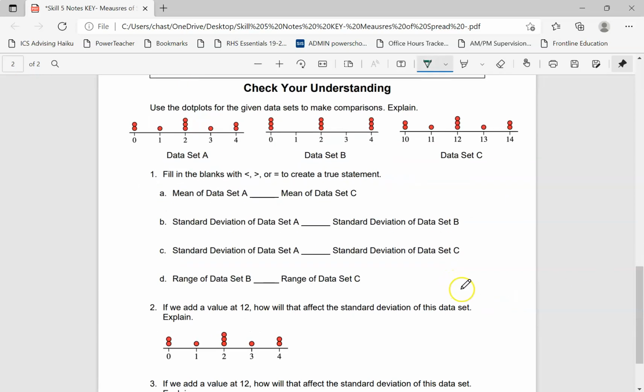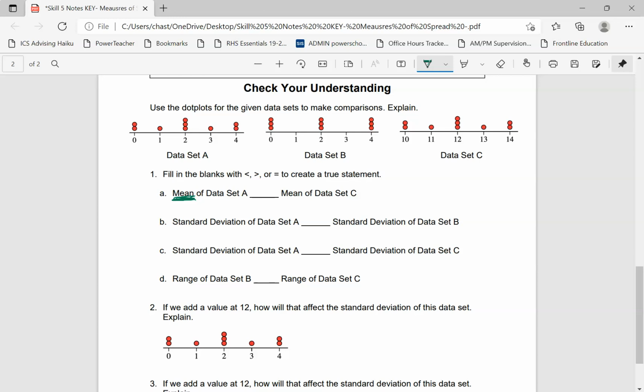All right, so let's check some understanding here. We have 3 different dot plots, set A, set B, and set C, and we're going to fill in some blanks with the less than symbol, greater than, or equal to make true statements, okay? So we start off with the concept of the mean. The mean is the average. So the mean of data set A versus data set C.